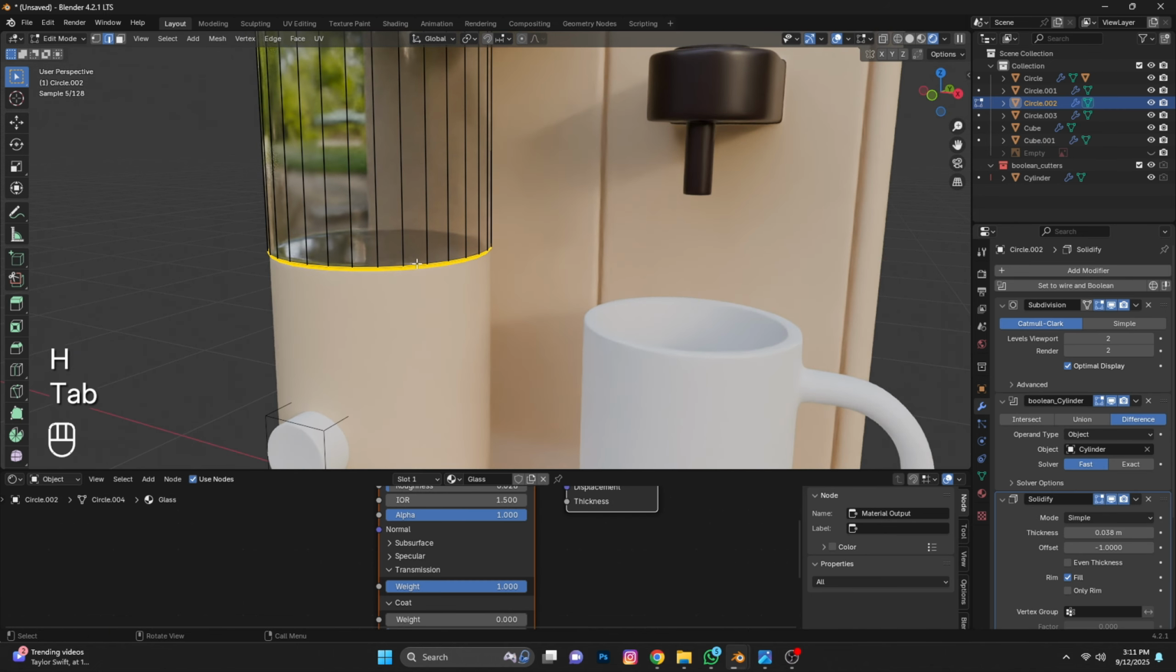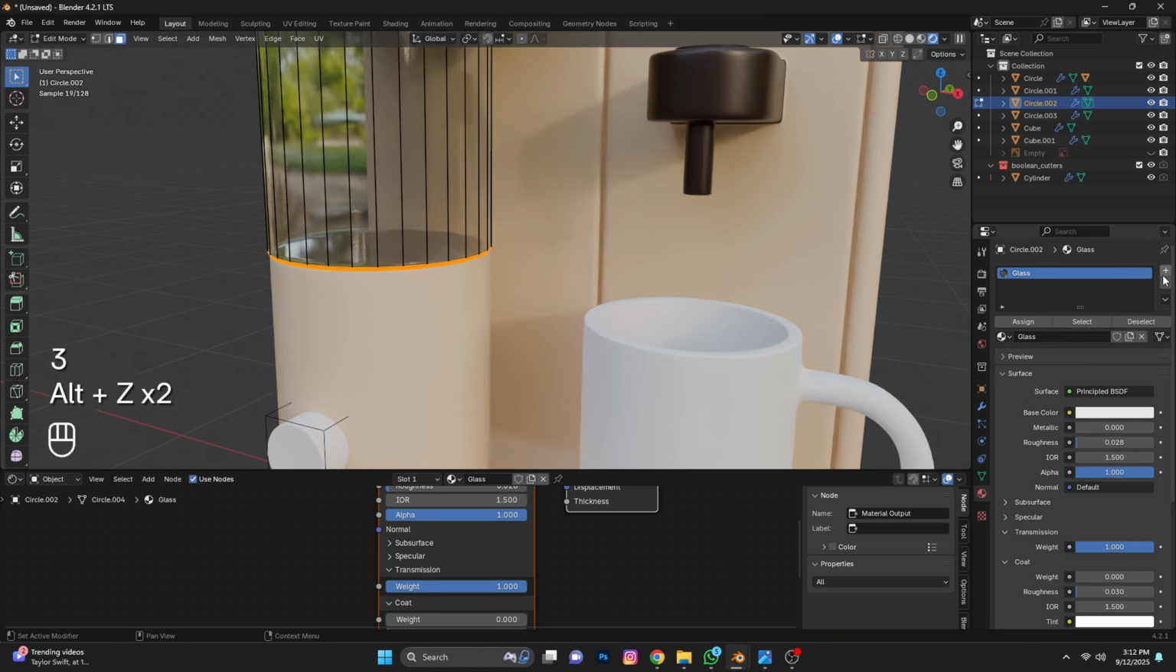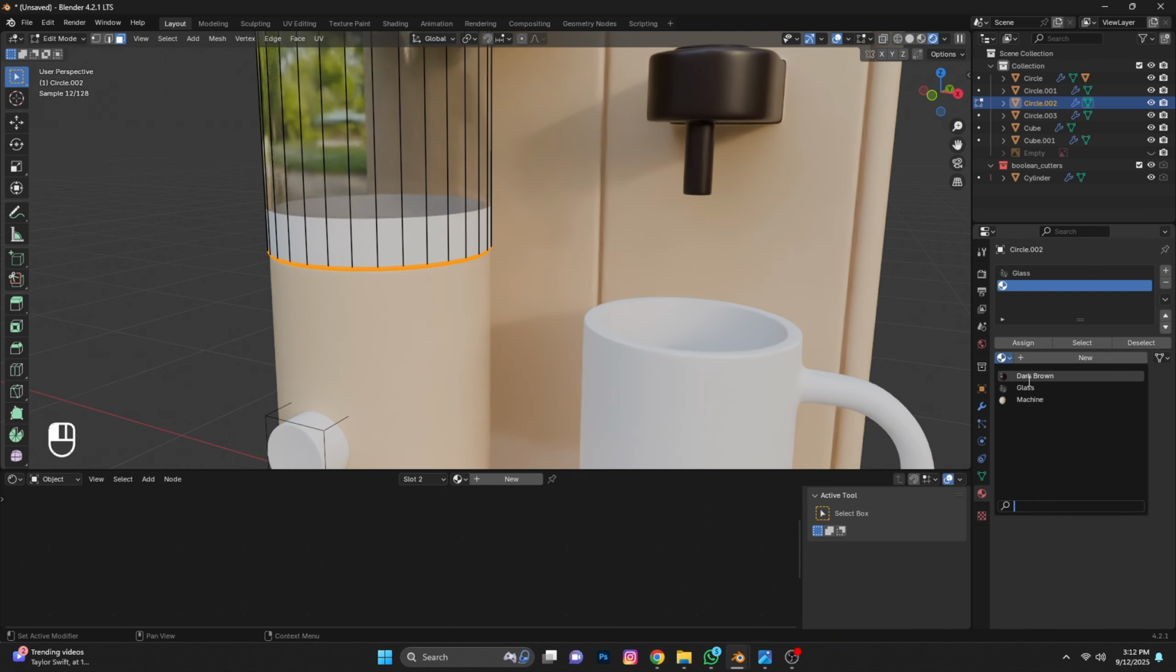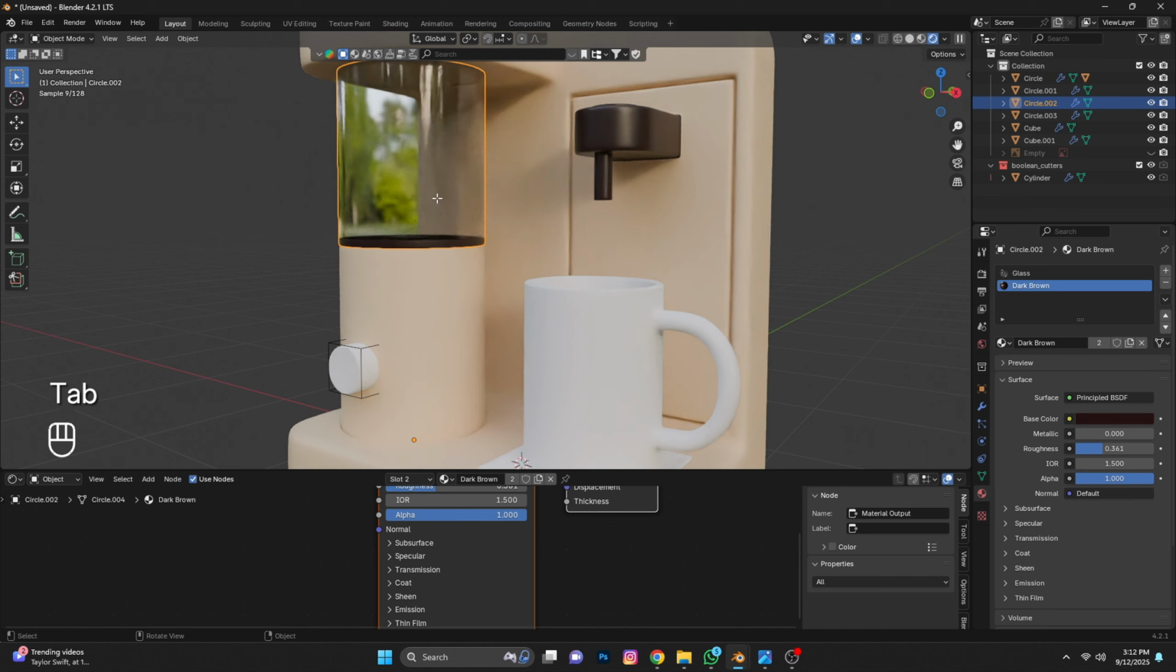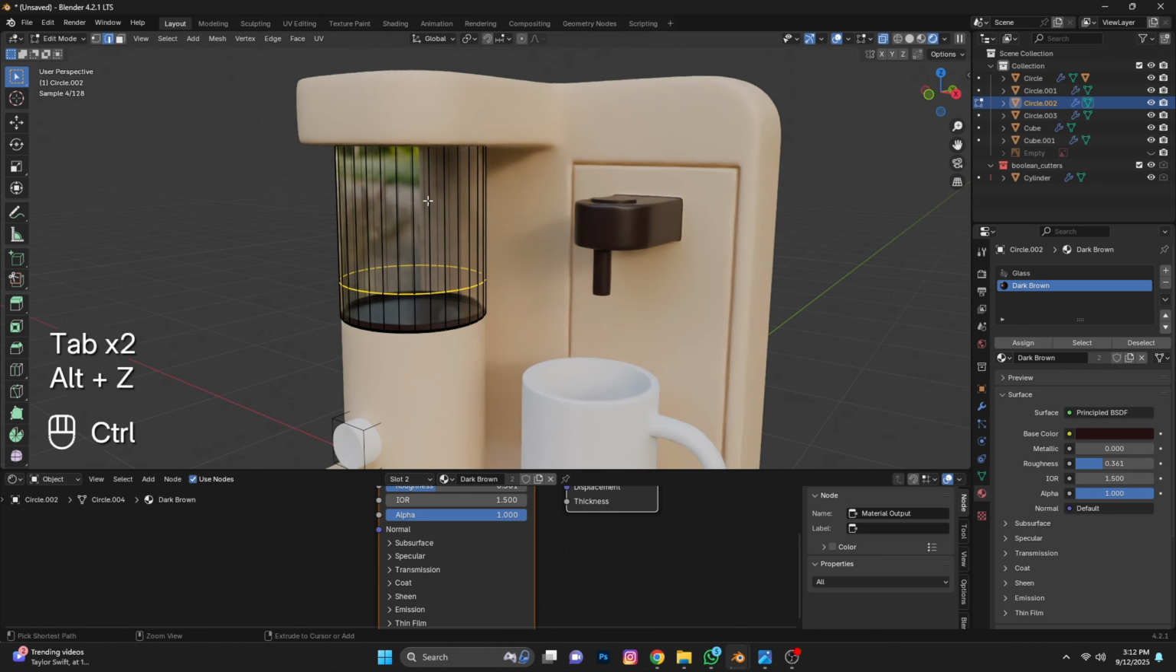Press 3, select these faces. Click on plus, assign dark brown. Add loop cut, I think here it looks fine. Same Ctrl R. Select faces, assign dark brown, add one more loop cut.